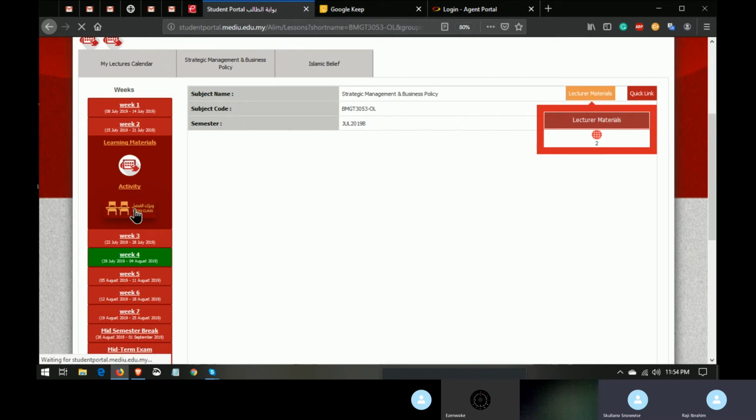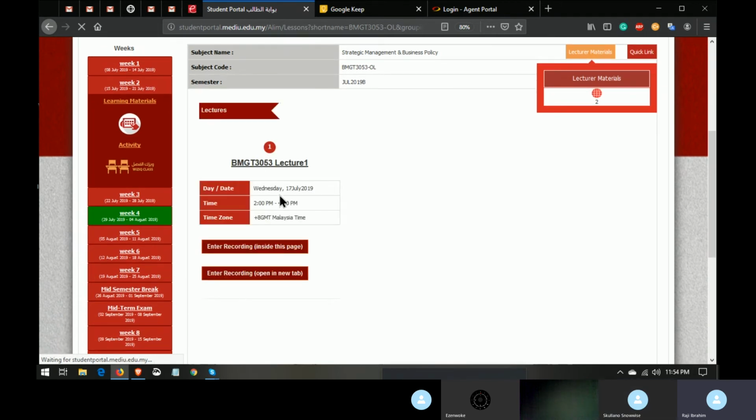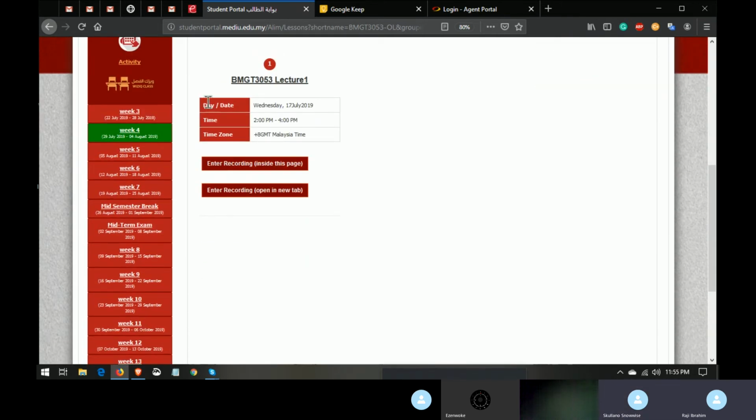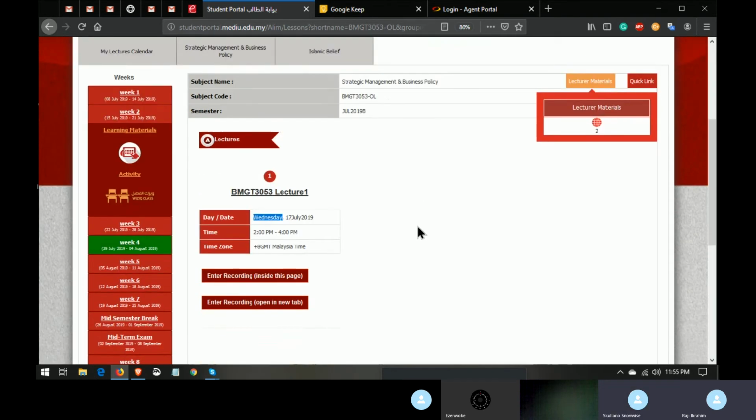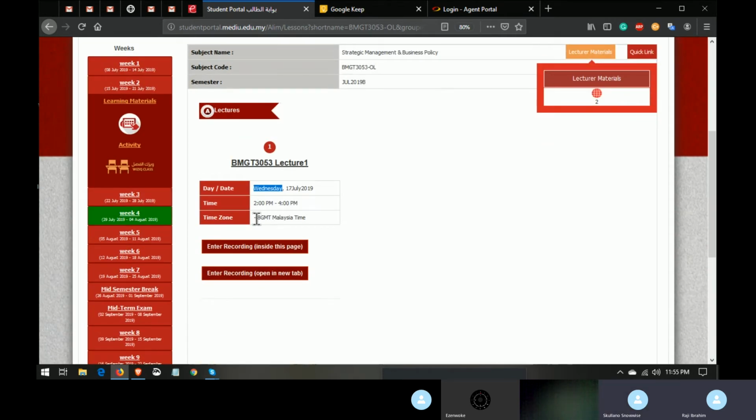Click on this. Sorry, my network is very bad. Once you click on these two chairs, you are going to have two options here. You will see the date. Look at the day and the date. The day is Wednesday and the date is 17th of July, which is what we've seen when we check under the subjects and the timetable. Then you see the time, 2 o'clock to 4 p.m.